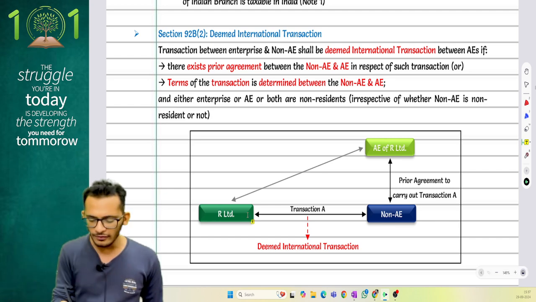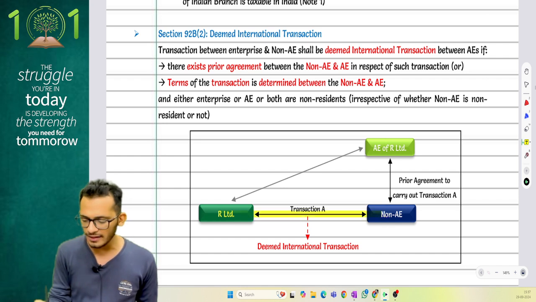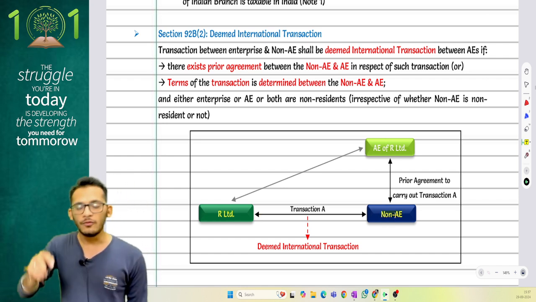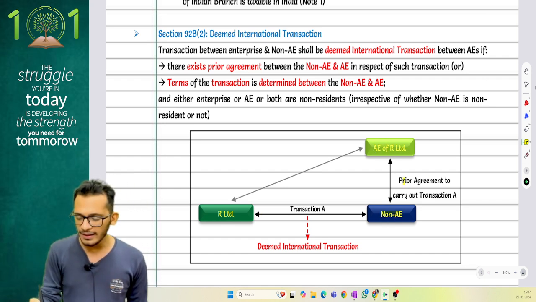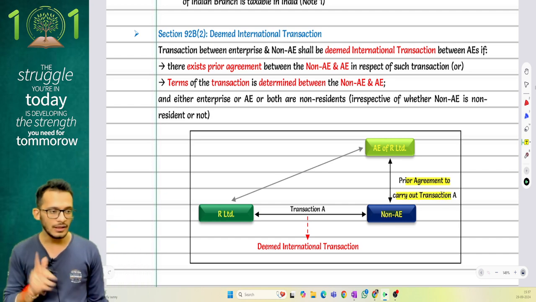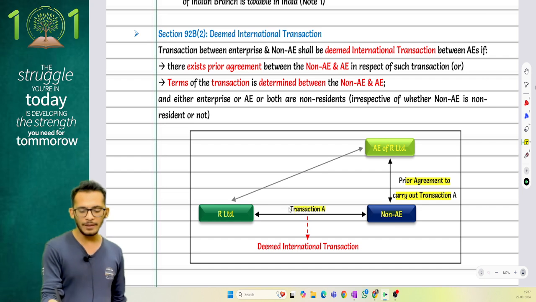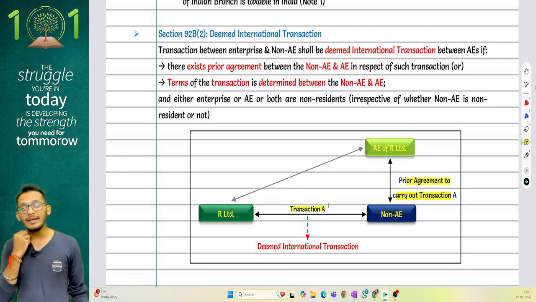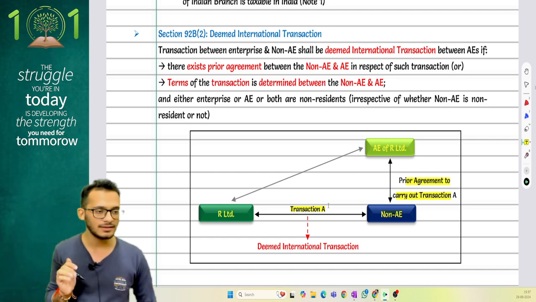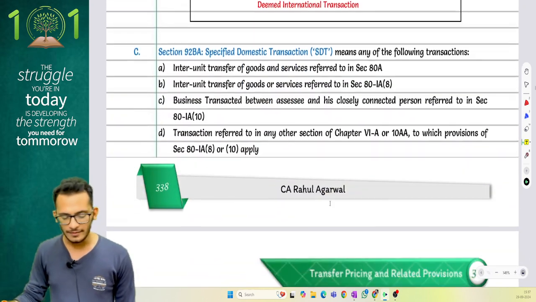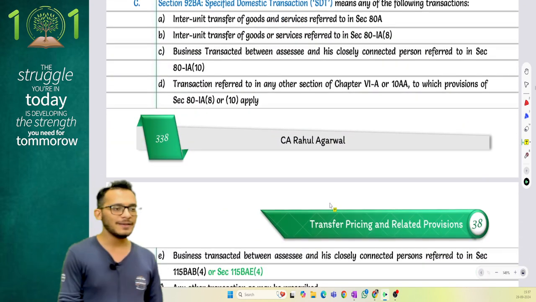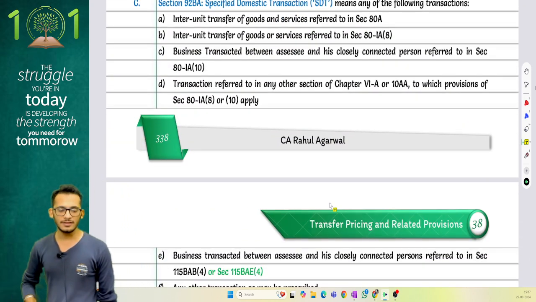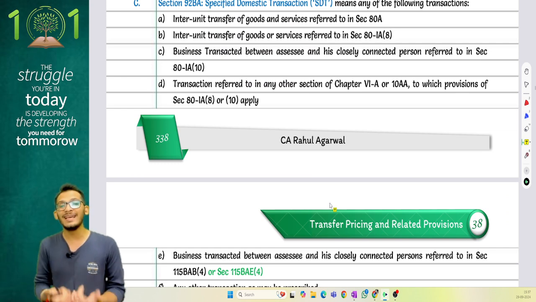For example, if I am going to enter into a transaction between R Limited and a non-AE, for which my AE is entering into a prior agreement to carry out the transaction, then even though the transaction is happening between R Limited and a non-AE, it will still be called an international transaction for the purpose of transfer pricing. Second, what do you mean by a specified domestic transaction? All those transactions which, as per income tax, are going to save taxes in India.